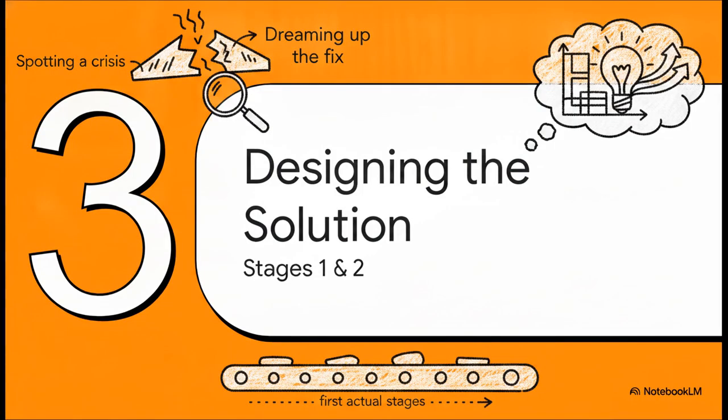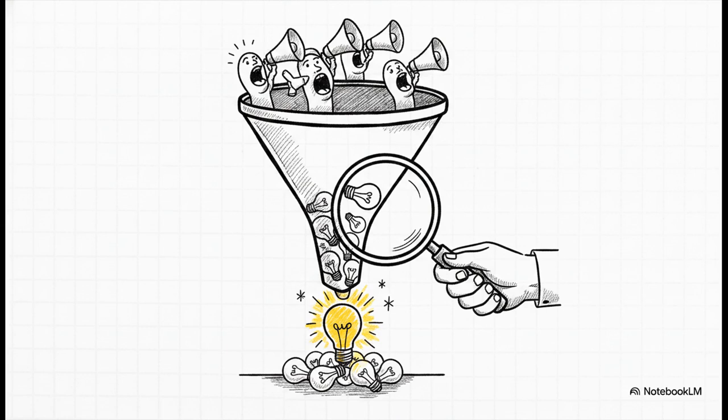Let's move to Chapter 3 and see how this builds: designing the solution. All right, this is where we enter the first actual stages of that assembly line we talked about: spotting a crisis and dreaming up the fix. This is Stage 1, agenda setting, and Stage 2, policy formulation. First, an issue, let's say rising youth unemployment, becomes so incredibly loud through public demand or media coverage that the government is forced to put it on their immediate agenda. Then, in the formulation stage, they don't just guess at a fix.